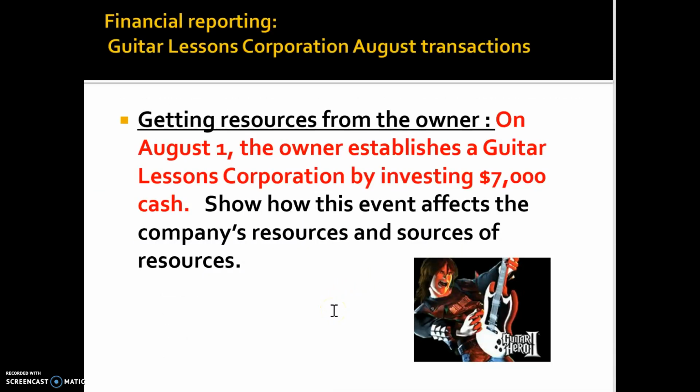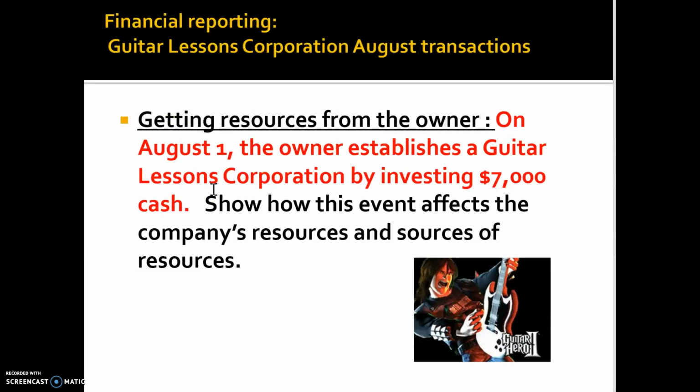So let's take a look at a couple of transactions so that you could do the rest. I'm going to demonstrate 2, 3 transactions here, and you can help yourself to read through the rest. I'm using an example called Guitar Lessons, which is a company that teaches guitar lessons to students. So this is a service company.